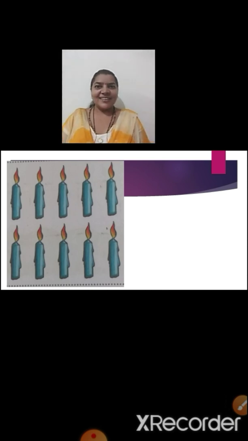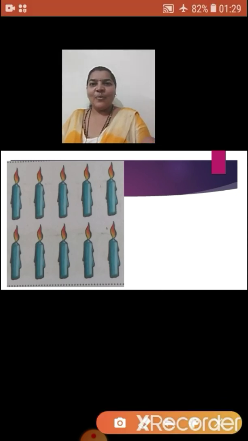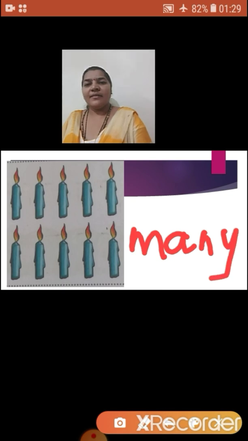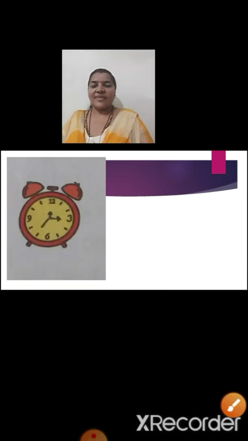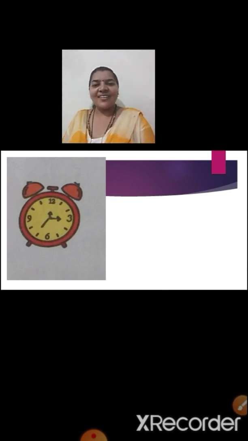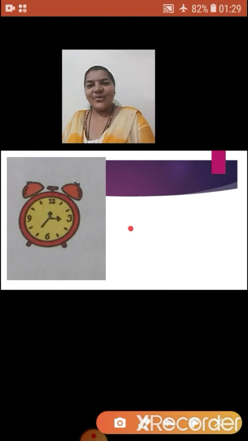Yes, these are the pictures of candles. And here we can see more than one. Means we will write here many. Now it is a picture of a clock. And you all know this is only one picture.